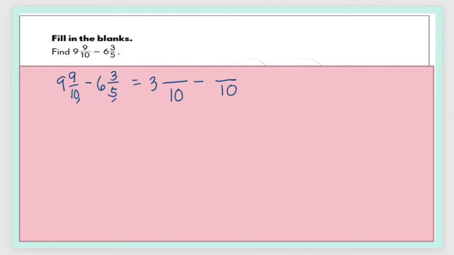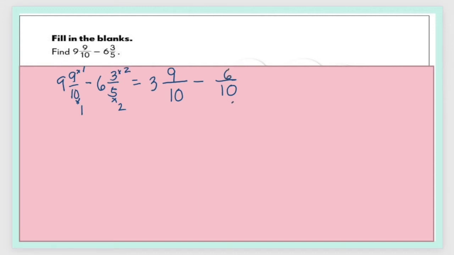Now let's start renaming. 10 times something is equal to 10. So meaning we have to multiply this by 1. If we multiply the denominator by 1, we have to do the same thing for the numerator. So let's multiply this also by 1. So 9 times 1 is equal to 9. Now let's go to the second fraction. 5 times 2 will give you 10. So 3 times 2 is 6.